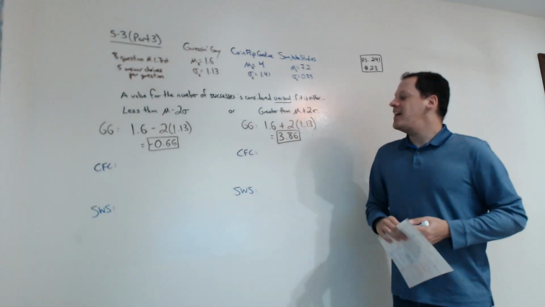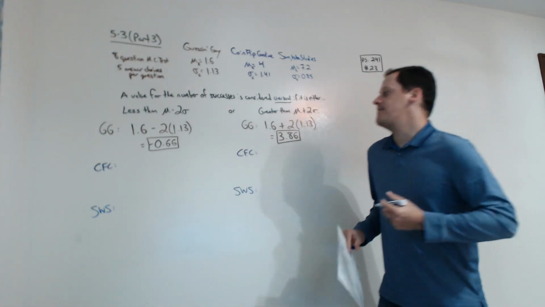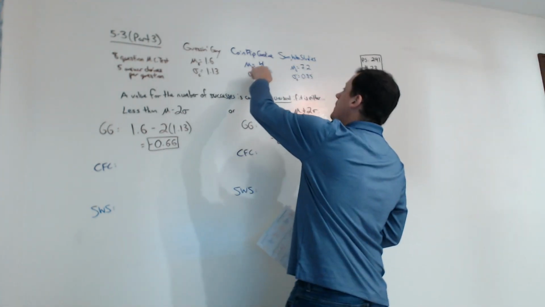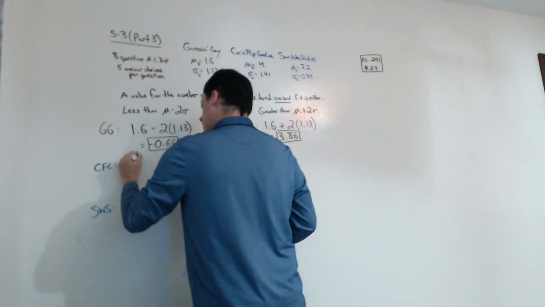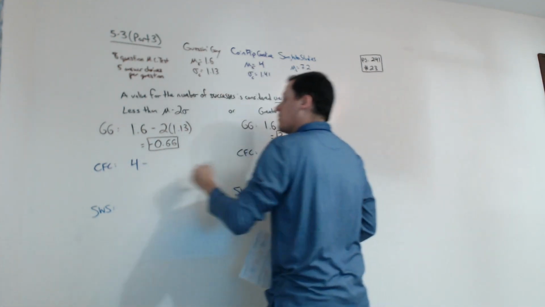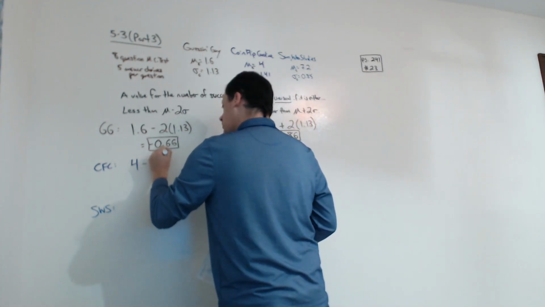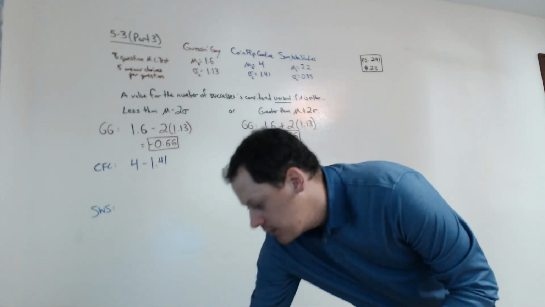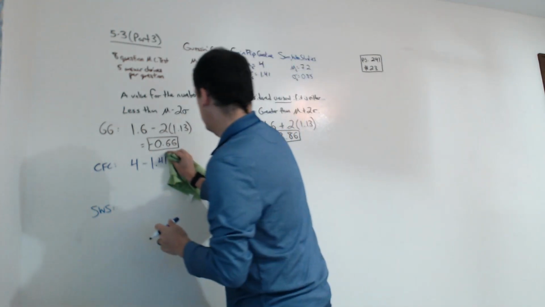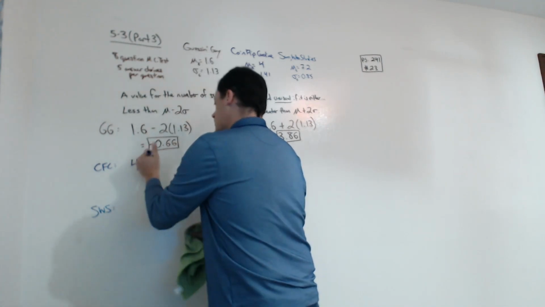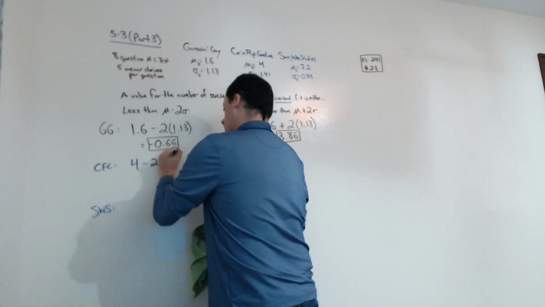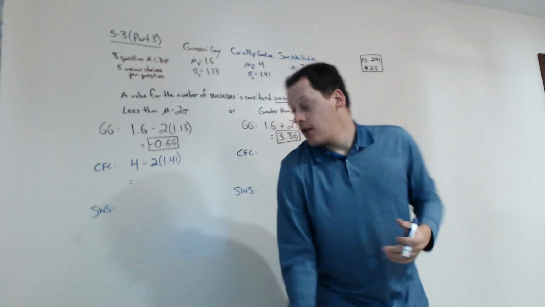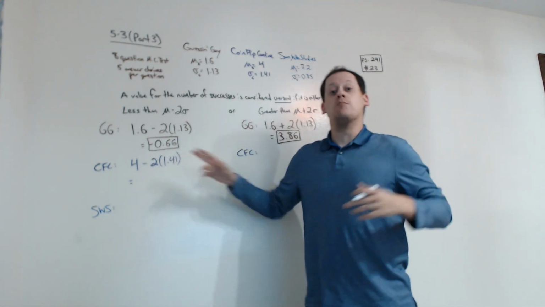All right, let's find these for Coin Flip Caroline. So the mean minus 2 standard deviations. Her mean is 4, and her standard deviation is 1.41. Oops, I forgot to multiply that by 2. That would only be the mean minus 1 standard deviation. Minus 2 times 1.41.